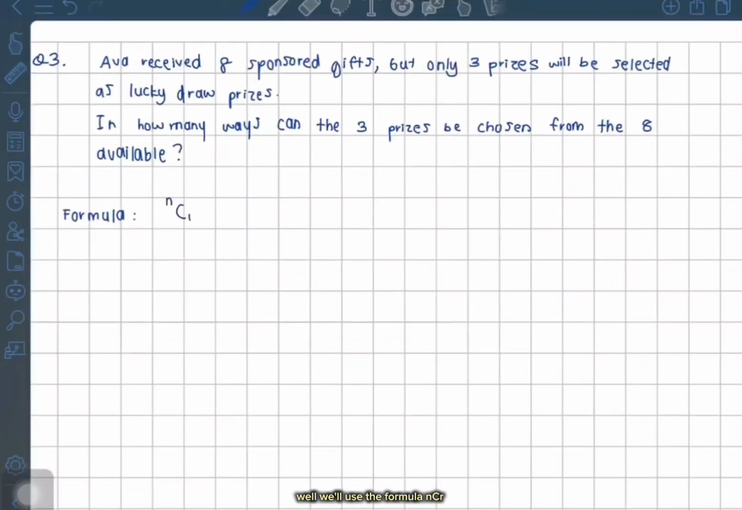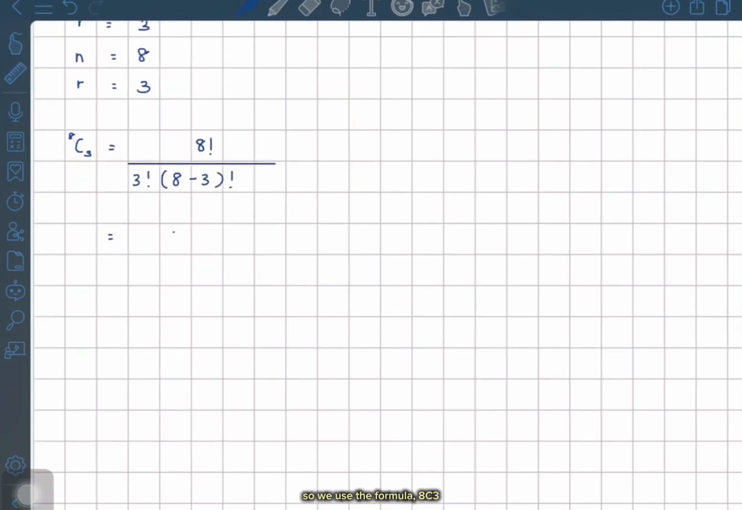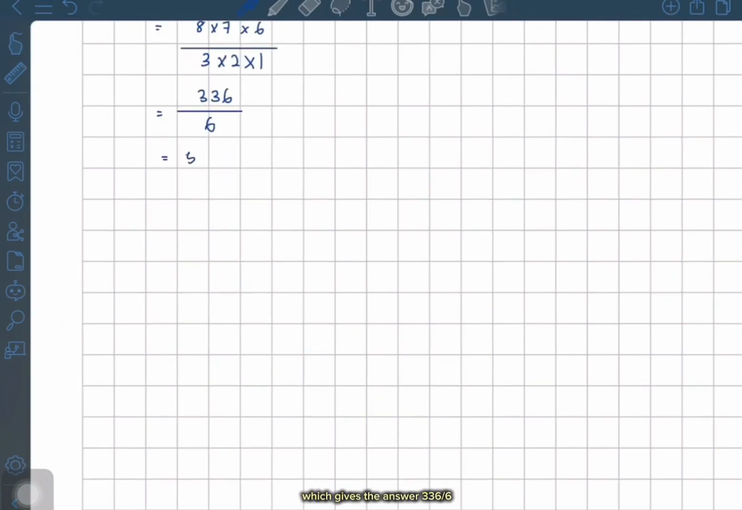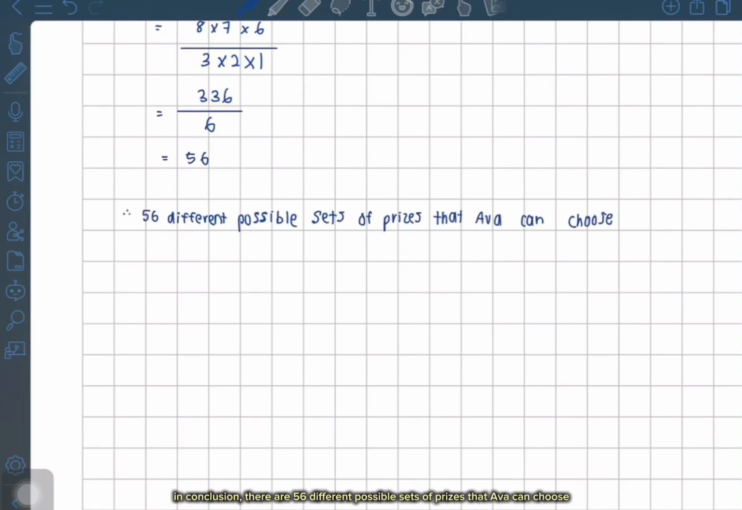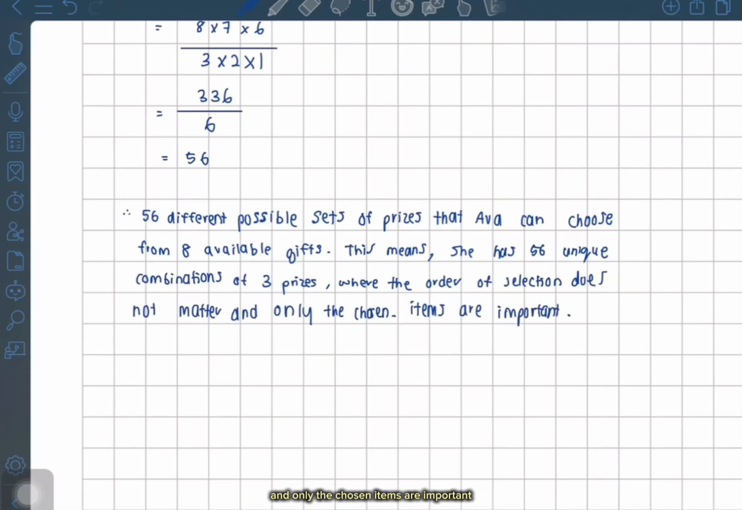Fine. Well, we will use the formula nCr, where n is the total gifts, which is 8, and r is the number of selected prizes, which is 3. So we'll use the formula 8C3, which equals 8 factorial over 3 factorial times (8 minus 3) factorial. Since 5 factorial is in both numerator and denominator, we can cancel that out, which gives 336 over 6, and the answer is 56. So in conclusion, there are 56 different possible sets of prizes that Eva can choose from 8 available gifts. This means she has 56 unique combinations of 3 prizes, where the order of selection does not matter and only the chosen items are important.